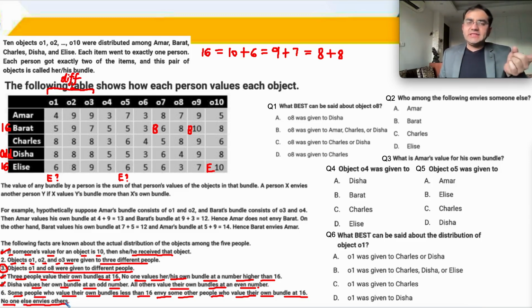Less than 16 वाला 16 को envy कर सकता है, but no one else envies others. So 16 वाला किसी को envy नहीं करेगा. This is the point that they are saying.